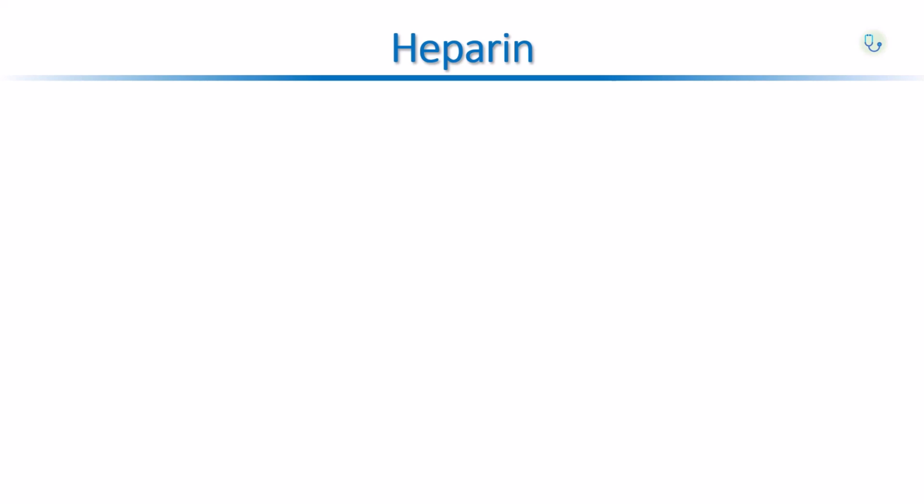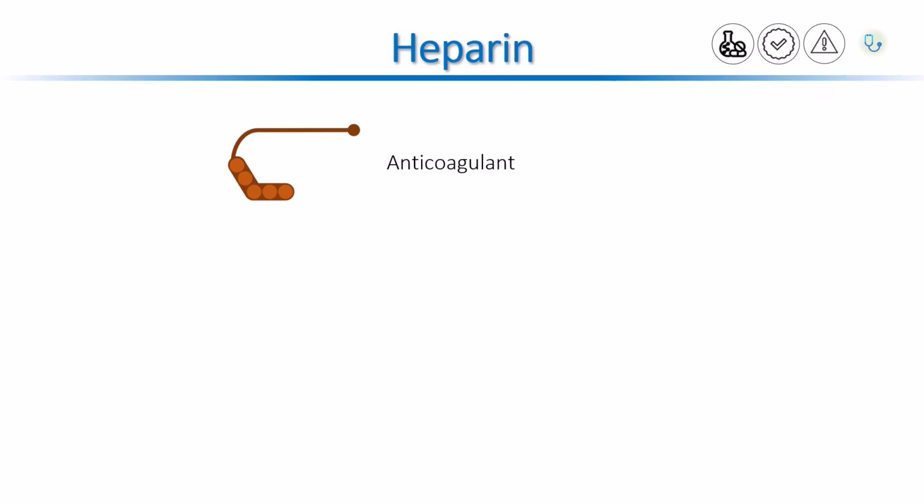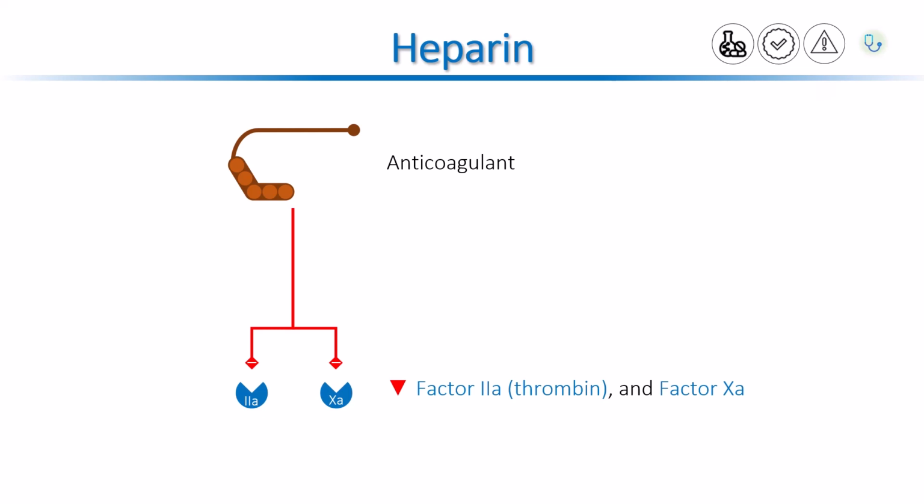In this video, I will discuss the pharmacological actions, clinical indications, and adverse effects of heparin. Heparin is an anticoagulant medication that prevents formation of blood clots. Heparin works by indirectly inhibiting two clotting factors, thrombin and factor Xa, and by binding to and enhancing the activity of an anticoagulant protein, antithrombin 3.